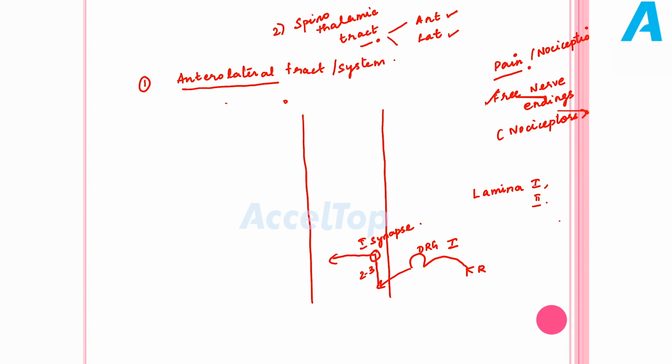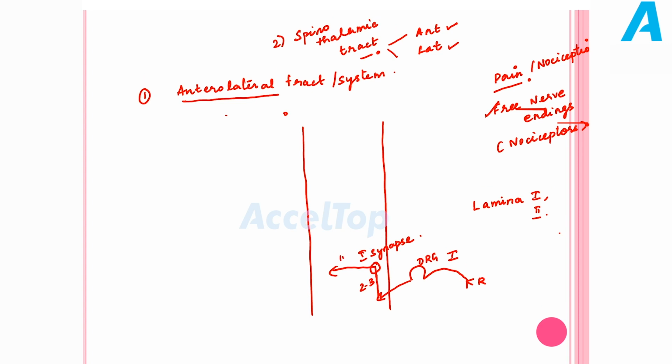And the crossing over will always be taken over by the second order neuron. So it is always the second order neuron that crosses to the opposite side. We have already seen in dorsal column, the second order neuron crosses at the level of medulla. So it is the second order neuron which always crosses. Similarly here the second order neuron crosses to the opposite side. The most important point here is the crossing over takes place at the level of spinal cord itself, whereas in dorsal column the crossing over takes place at the level of medulla.